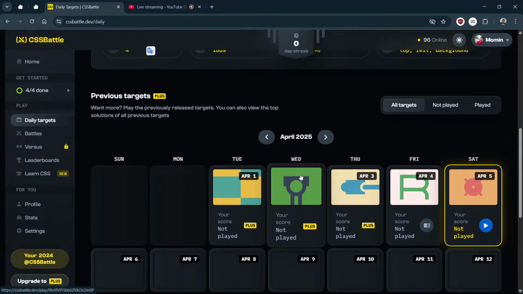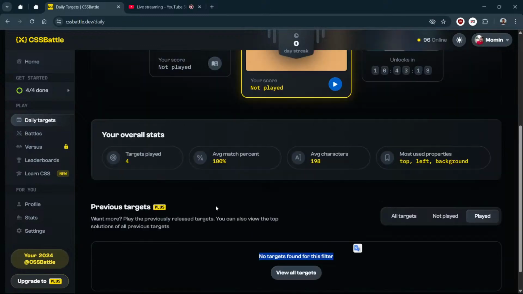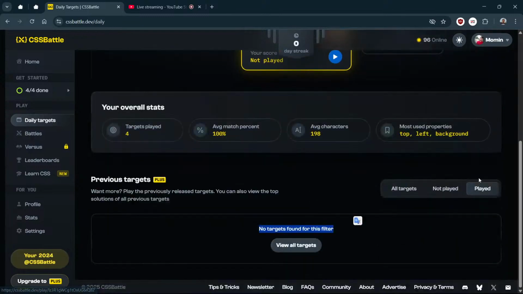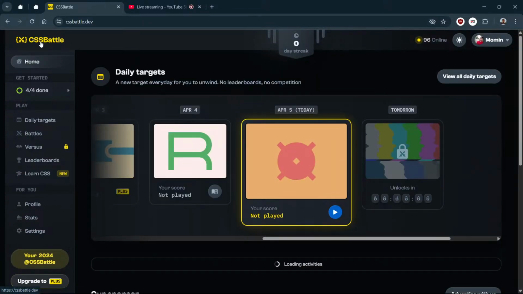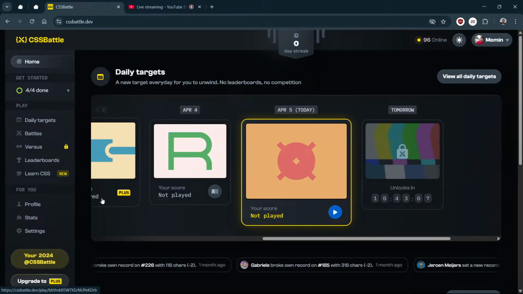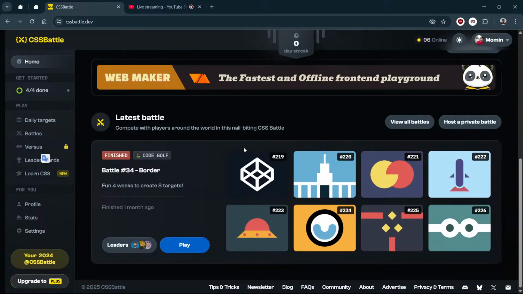It says no target found for this filter, so there might be a filter that only shows 1 week of targets. I have not played in the last 1 week. Then there are battles, and I have not participated in any battle.